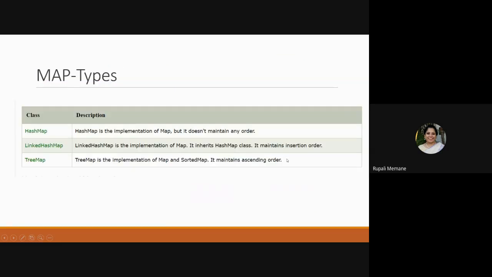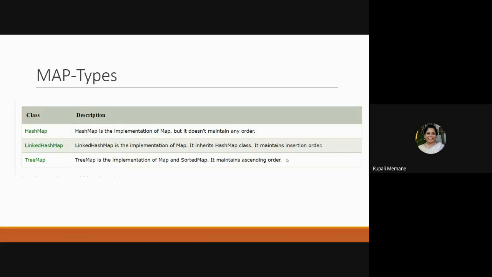So let's proceed. Now these are the types of map. Now let's see what is the difference. So hash map is going to have the implementation of the map, and it will not maintain any order. As and when you keep on adding the entries to the map, it will go on inserting them as you go on inserting the entries in the hash map.